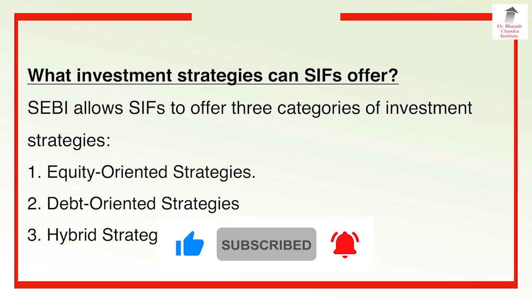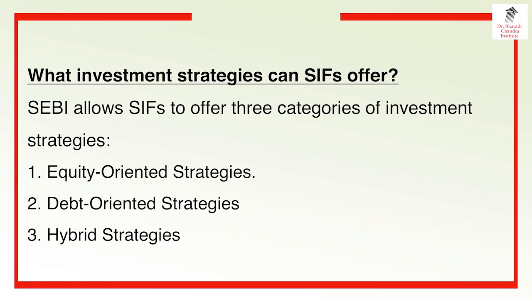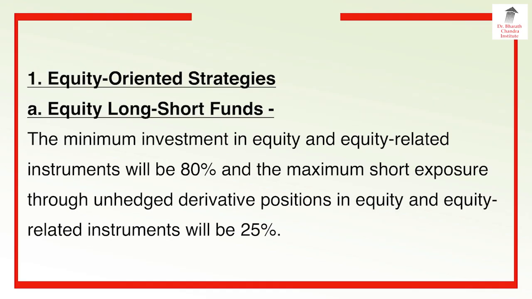What investment strategies can specialized investment funds offer? SEBI allows specialized investment funds to offer three categories of investment strategies. 1. Equity-oriented strategies, 2. Debt-oriented strategies, and 3. Hybrid strategies. Number 1. Equity-oriented strategies. In that there are three subdivisions. A. Equity long-short funds. In this fund, minimum investment in equity and equity-related instruments will be 80% and the maximum short exposure through derivatives in equity and equity-related instruments will be 25%. That means they can take more than 100% exposure in these kinds of funds.